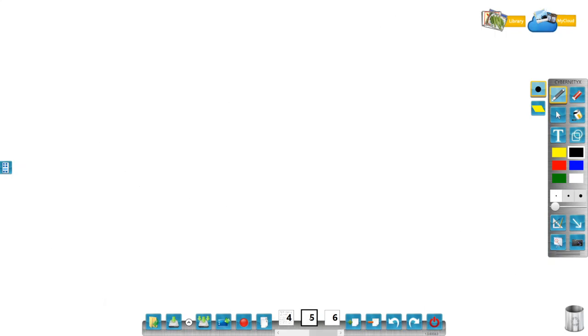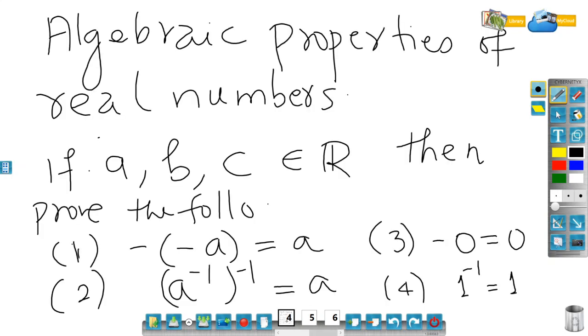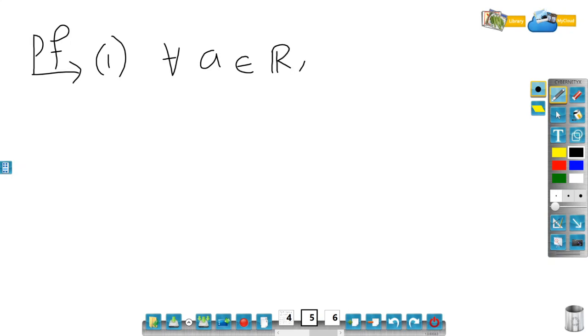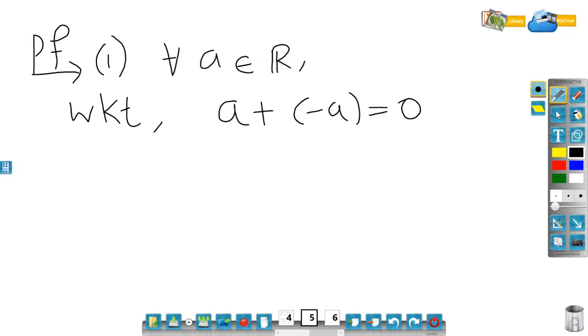Okay. So first I need to prove that minus of minus a is equal to a. Proof: for any a belongs to R, we know that a plus minus a is always 0, right?